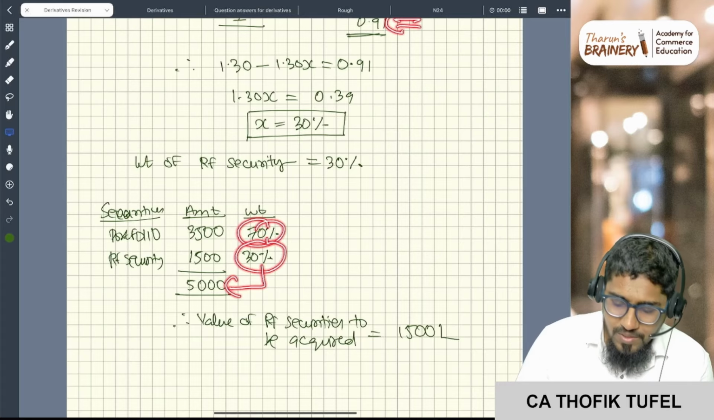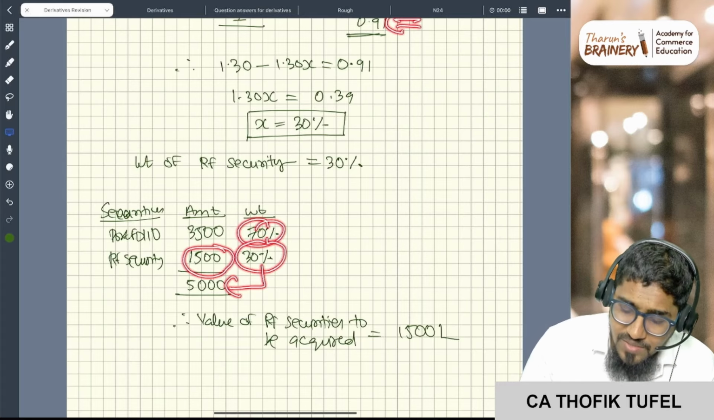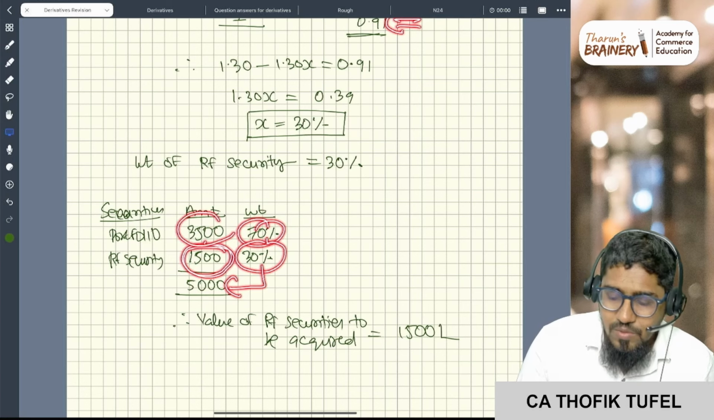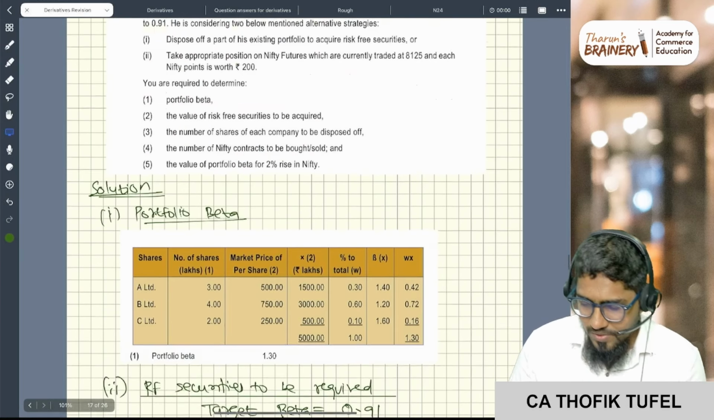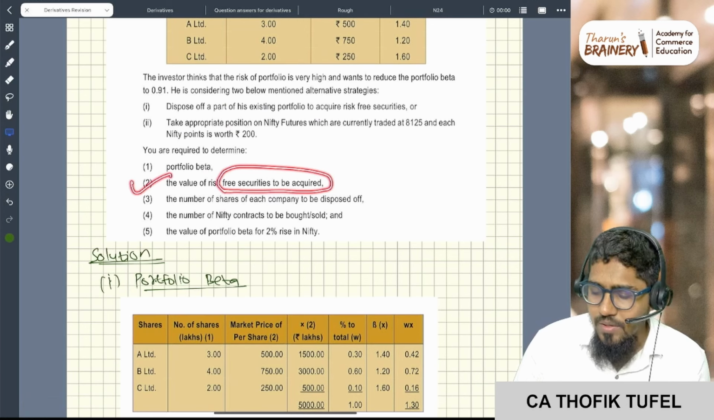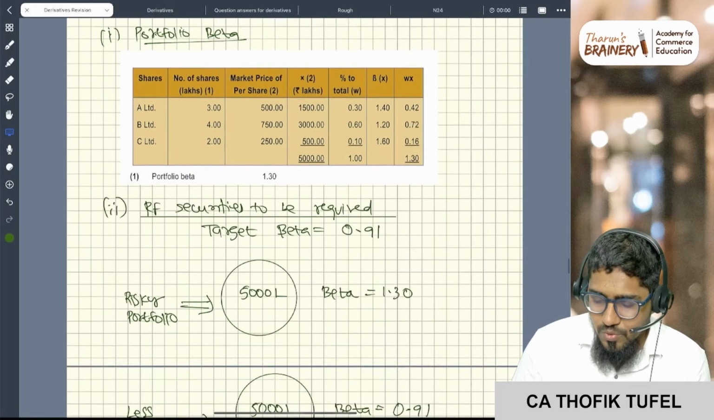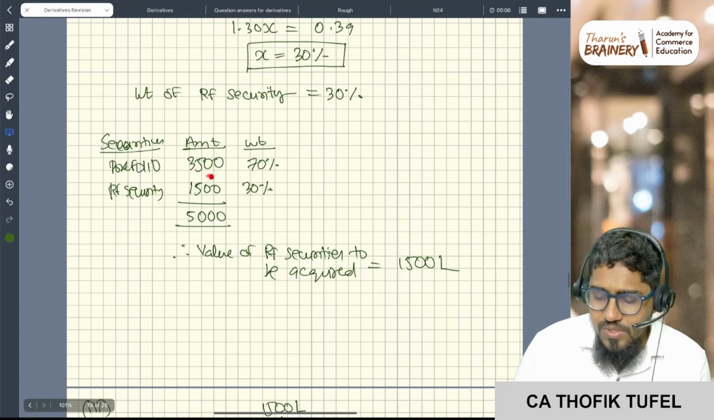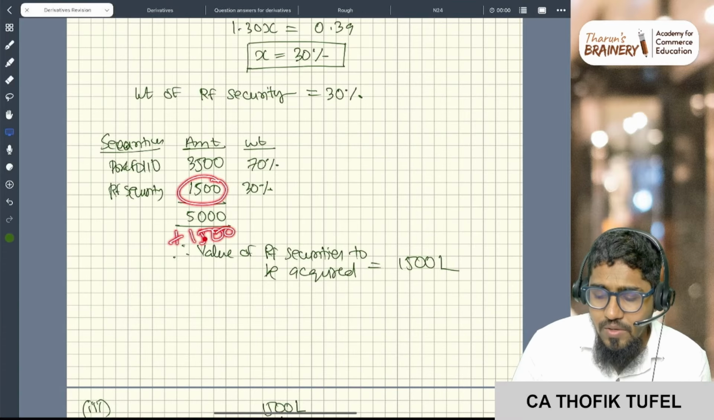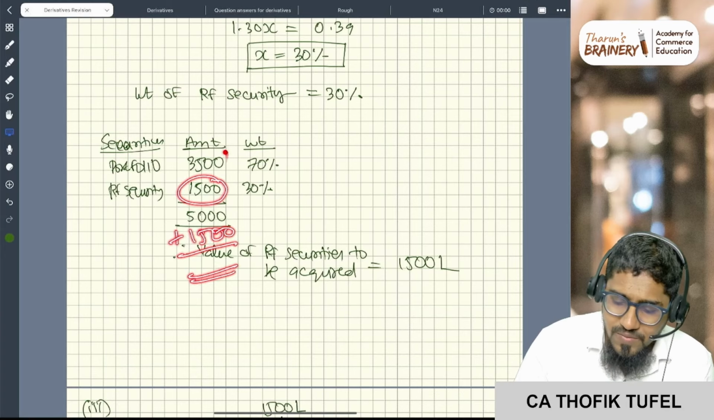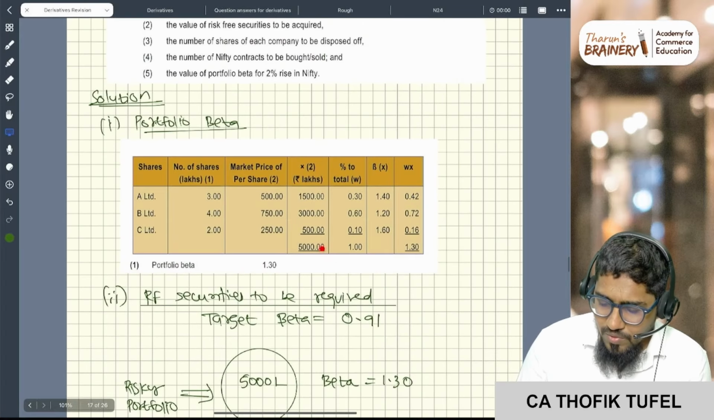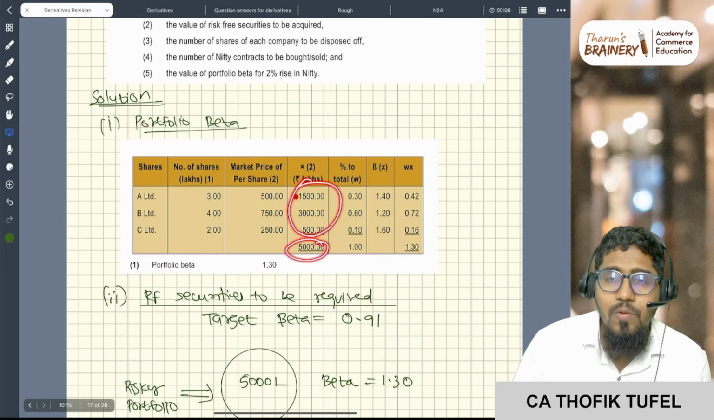Because my value is 5,000, I have to purchase risk-free securities of 1,500 and I have to dispose of assets of 3,500. Okay, so this is the answer. The value of risk-free securities to be acquired is 1,500. Sir, you will acquire 1,500, it will become 6,500, right? No. I will dispose of the securities. It was 5,000 of portfolio, right? So I will dispose of my portfolio.